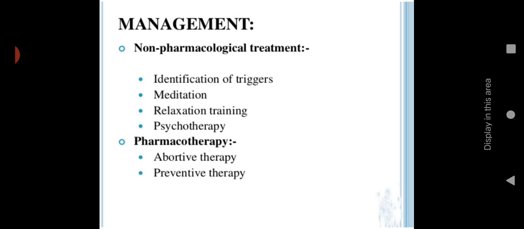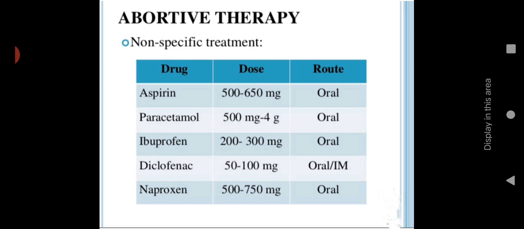Then pharmacology therapy, it is mainly abortive therapy and preventive therapy. Let us see one by one. Abortive therapy, in that non-specific treatment includes aspirin, paracetamol, ibuprofen, then diclofenac and naproxen. These are the medicines which we are using for headache in the non-specific treatment, and the route of administration and dose are also given here.